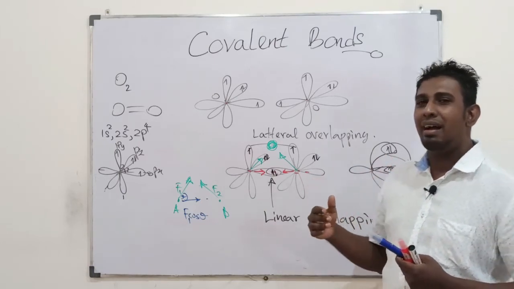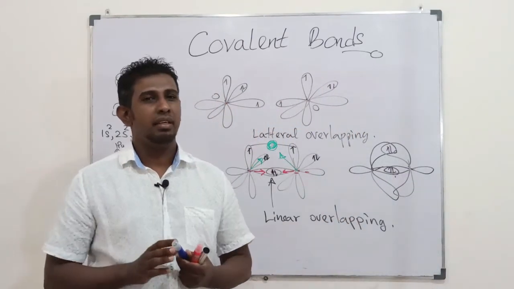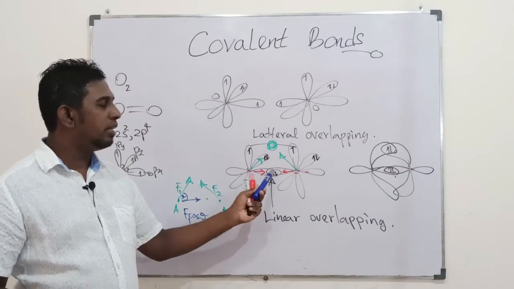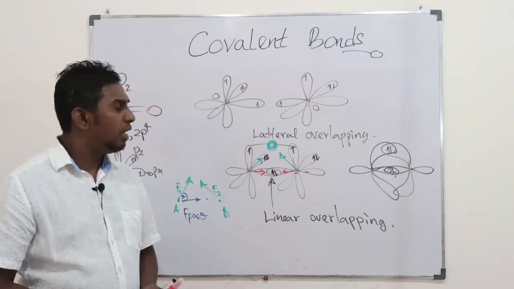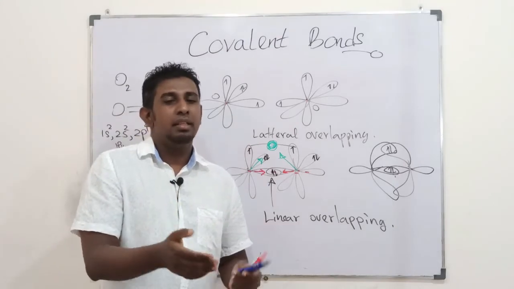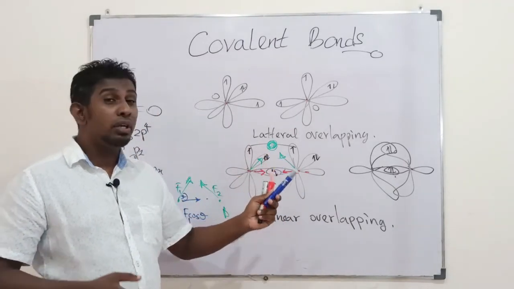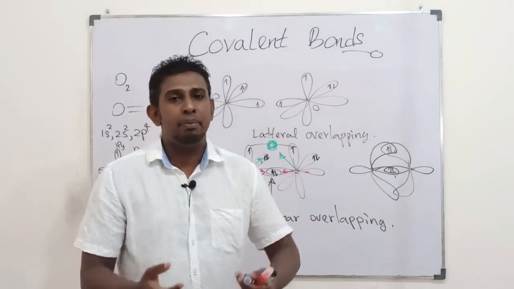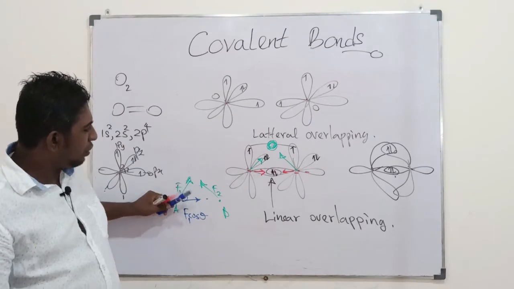Therefore, they are attracted straightly to each other. It's a strong covalent bond that you get by a linear overlapping. With respect to that, the covalent bond you get by the lateral overlapping would not be that strong. It's just a part of that.